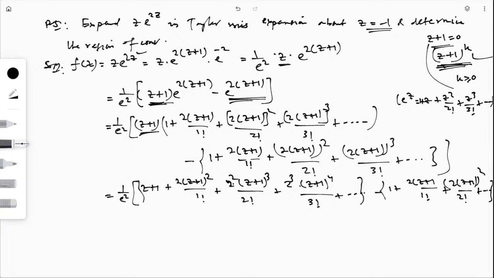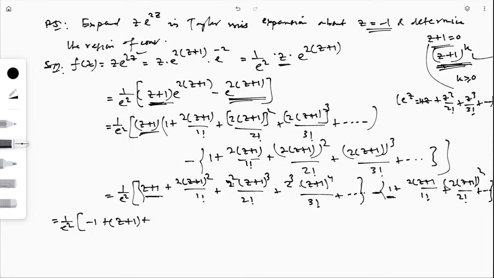Okay, so then I will add this: 1 by e square times, then z plus 1. First, here it is 1, so I will write the minus sign here. So I will write minus 1, then z plus 1. I am writing in ascending powers.